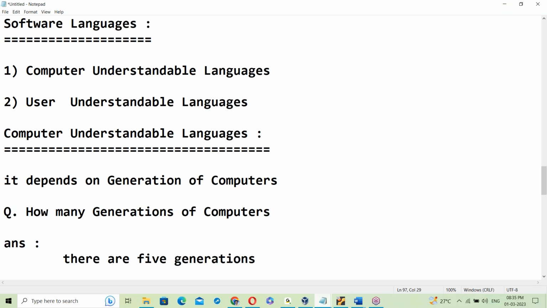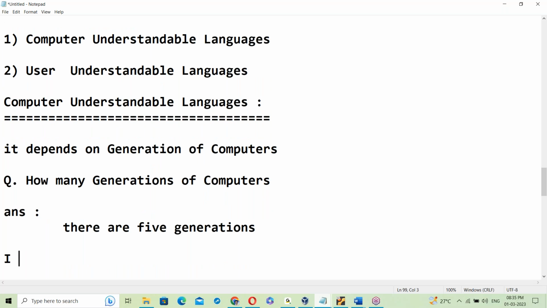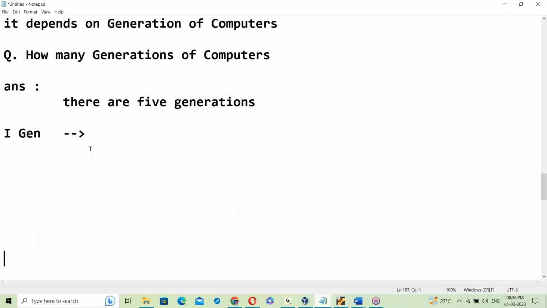There are 5 generations. The first gen. What is first generation computer? Initial computer, first generation. First generation is vacuum tubes based.